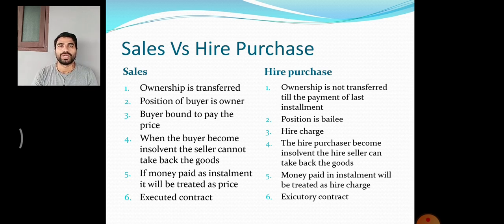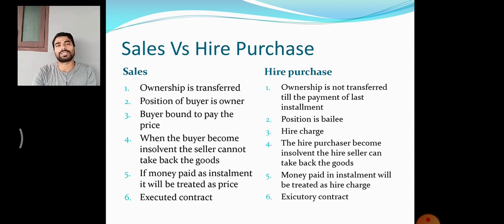Now, when the buyer becomes insolvent, the seller cannot take back the goods. We have already explained this in the case of contract of sales. When a buyer becomes insolvent, if the price has to be paid, the money should be collected from the official receiver. Whatever money is due should be collected from the official receiver. He cannot take back the goods. The goods will be taken by the official receiver.